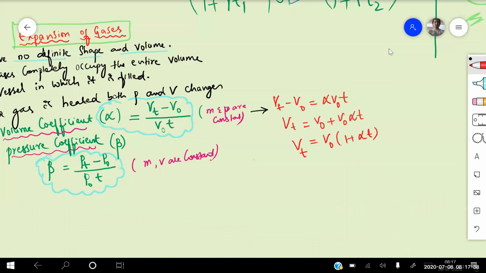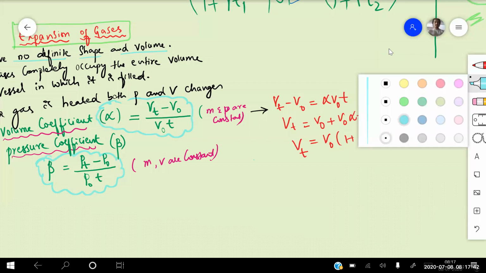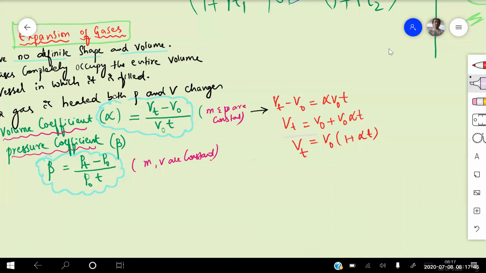So volume at T degrees centigrade is equal to, this is the given condition, Vt is equal to V naught into 1 plus alpha into T. Can I write like that? Okay. So V at T degree centigrade is equal to V naught plus V naught into alpha into T. So Vt is equal to V naught into 1 plus alpha into T. Clear for everyone?